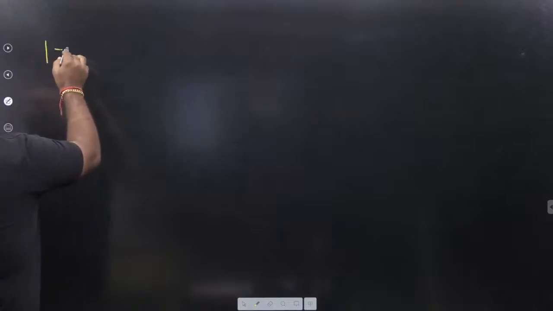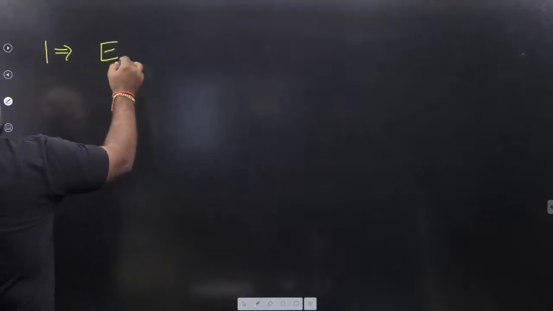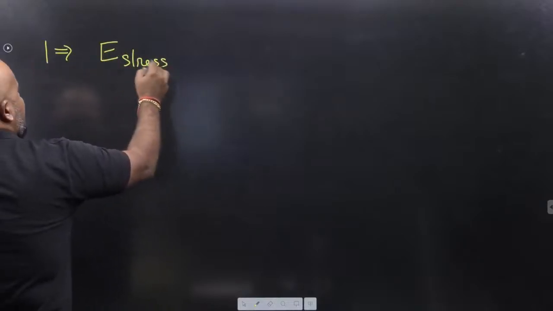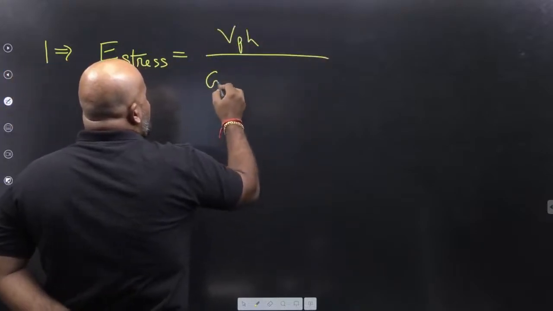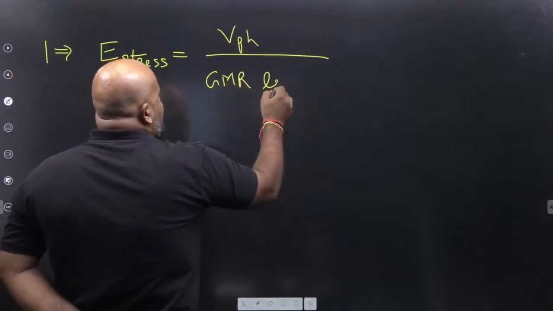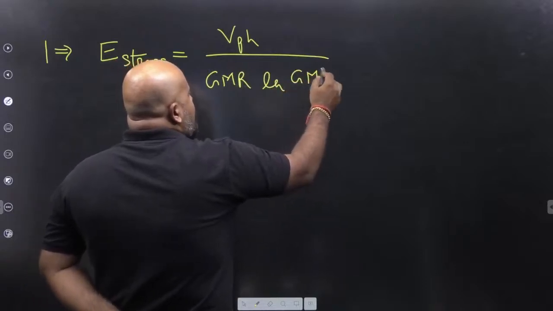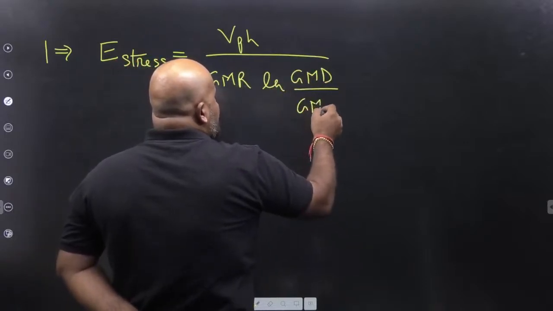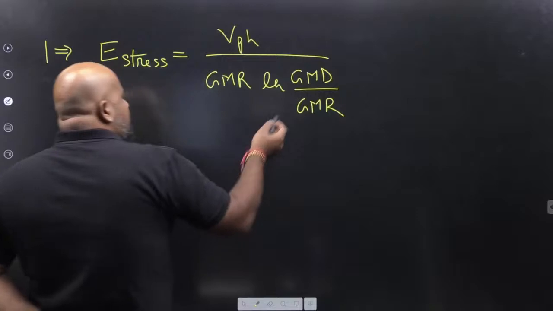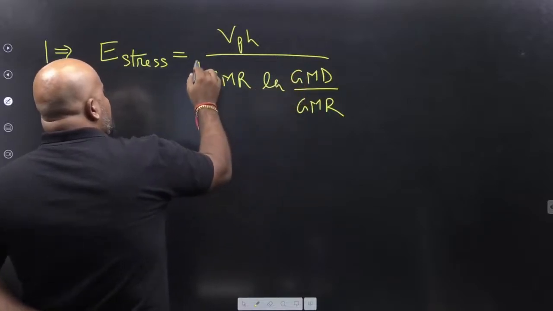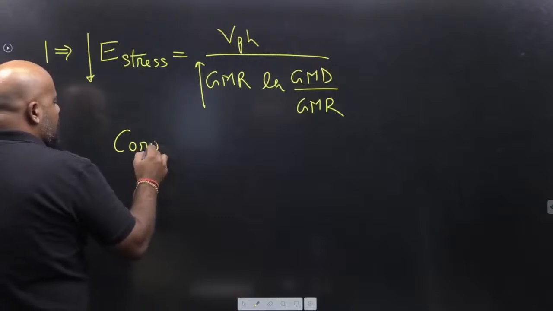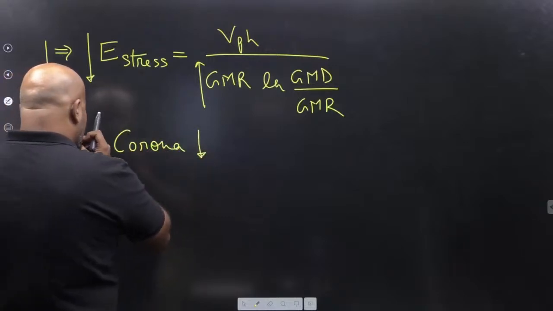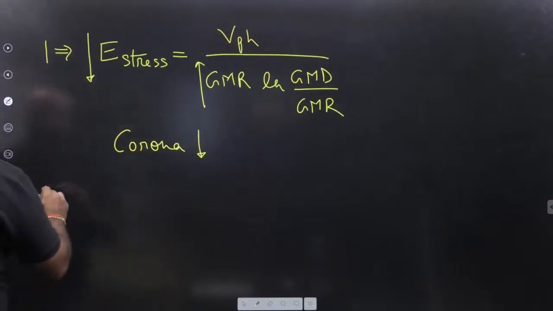So if GMR is increased, then number 1, the electric field stress at the surface of the conductor is given as V phase upon GMR ln GMD upon GMR. Now this is going to be logarithmic. So if you are increasing the GMR, electric field stress is going to be reduced, and obviously corona is going to be reduced.